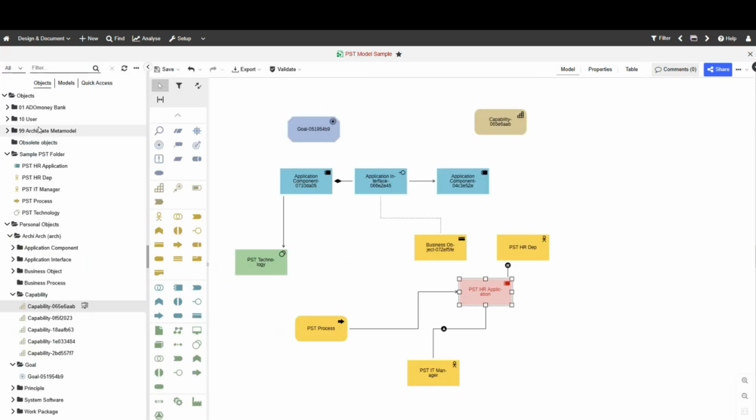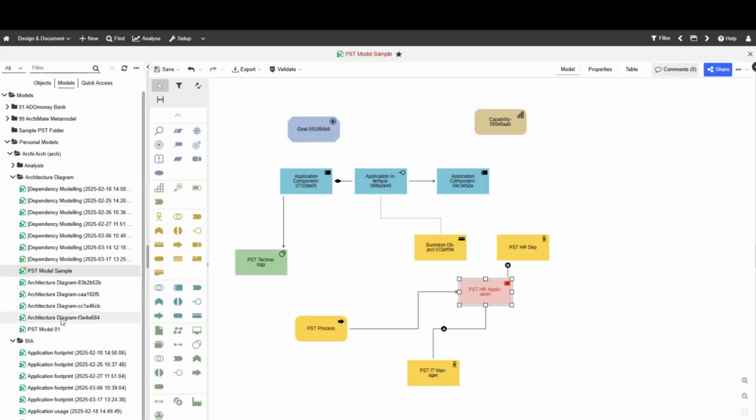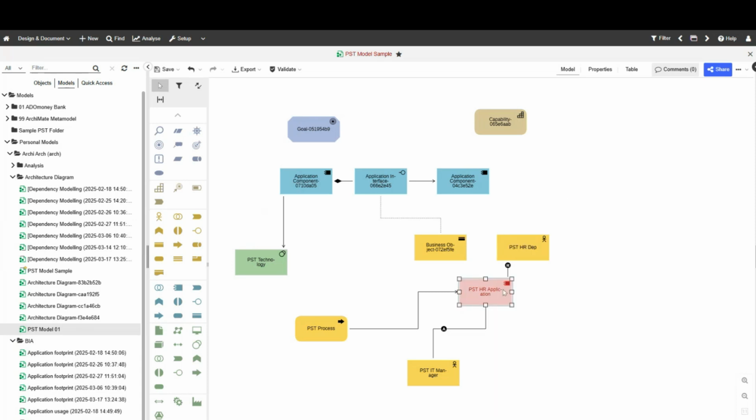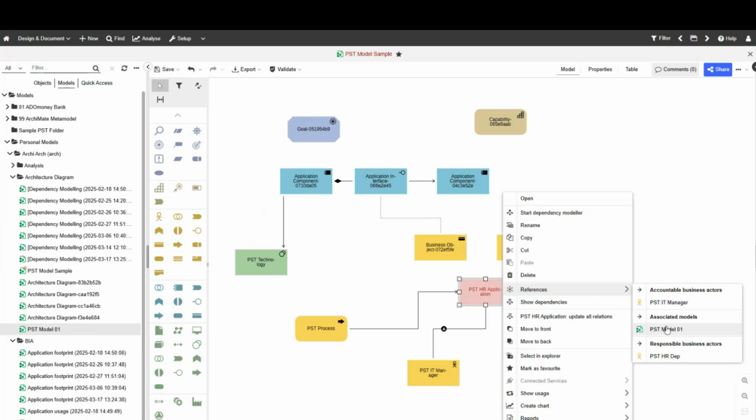And then you can go in and you can take a model, for instance. I don't even know which one. Let's take this one here. And you can just drag and drop it into your application. And you say it's an associated model. And when you do that and somebody then clicks it, then you'll have your associated model.